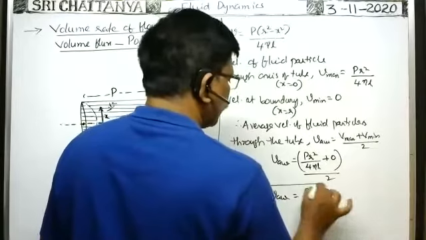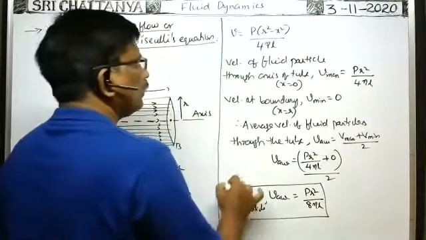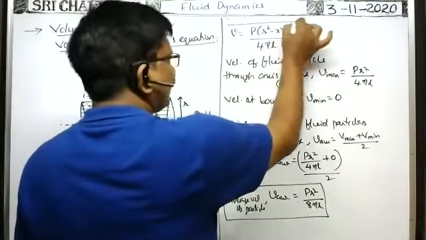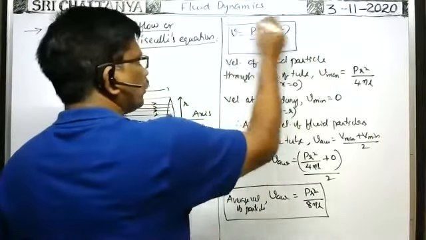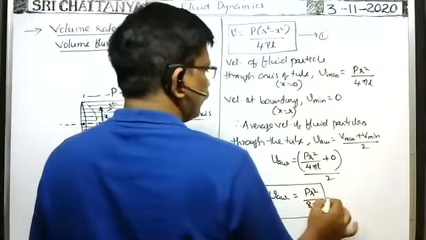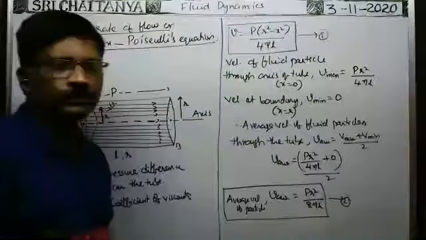This is the formula for the average velocity of the fluid particle, and the velocity of the fluid particle at any distance x from the axis of the tube. This is also an important one. This is equation 1. This is equation 2.